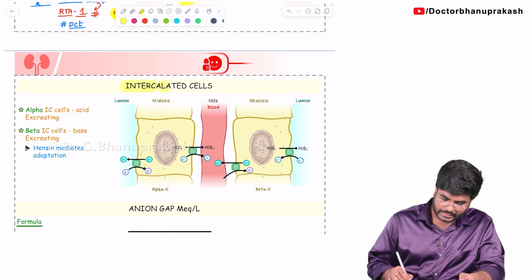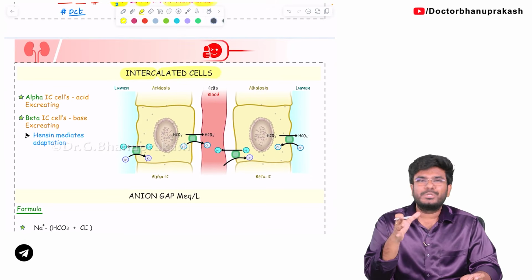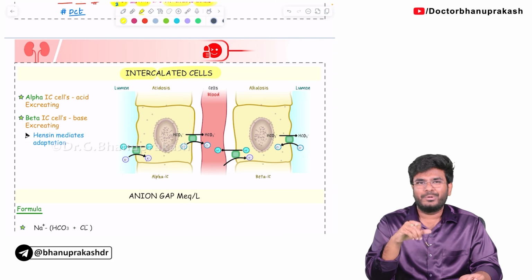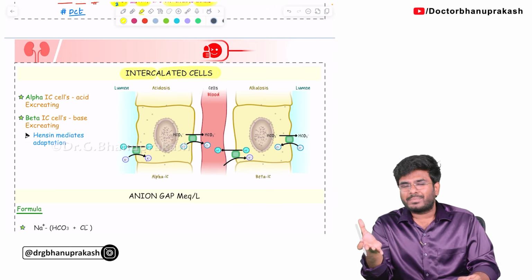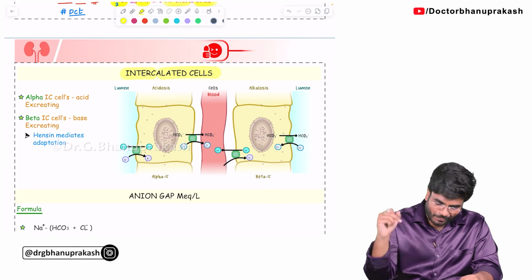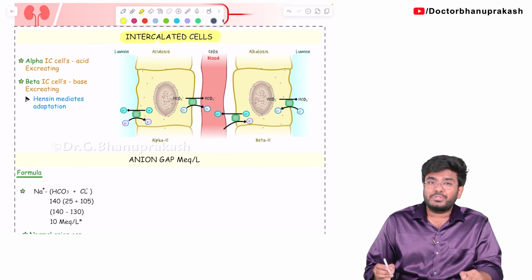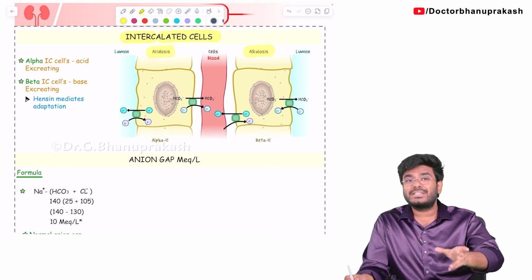Next, now let us discuss the intercalated cells. What are these intercalated cells doing? Now, these intercalated cells have some mood swings, guys. Imagine you have a girlfriend or wife who has mood swings, right? Sometimes she behaves differently, sometimes she is more romantic, sometimes she is more like a devil, okay? So what I am trying to say is, according to the situation in the body, like acidosis or alkalosis, these intercalated cells will change their function.